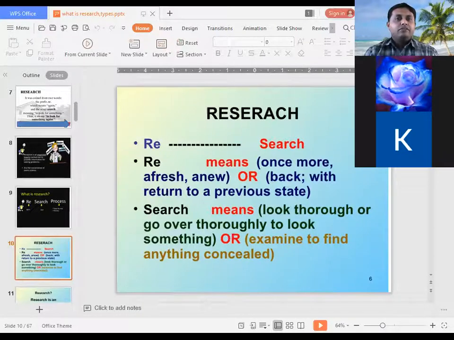So research has two findings. A research can create a new thing, or a research can make the old thing a smarter one, right? So mobile phones 10 years ago and mobile phones of today, this development is because of research.